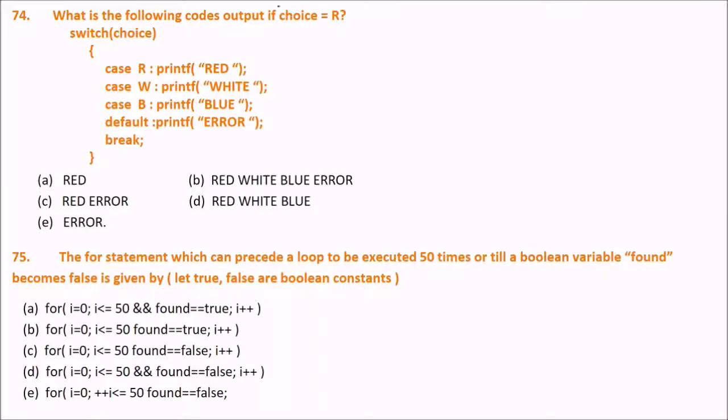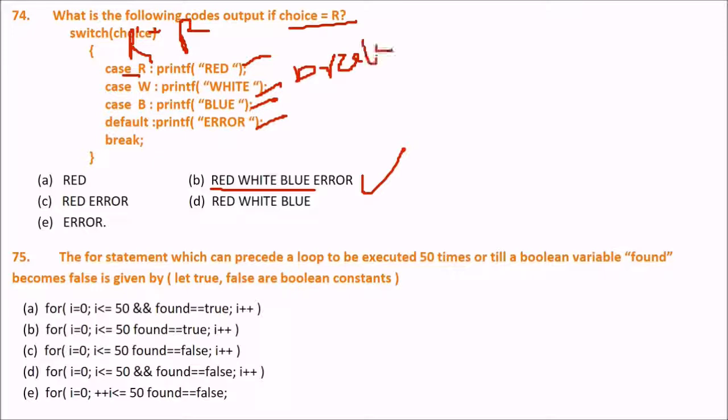Now, what is the following code's output if choice is equal to R? What will be the output? Red, white, blue, and error. If you are looking for this, then you are correct. Why? Because choice R will come here, so it will go to case R, printf red. But there is no break. A switch construct should have a break. It will go to white, blue, and there is no break even after that. So default will also be printed. Then the switch will be broken by this break. So the answer will be B.